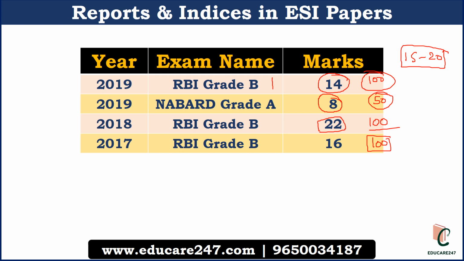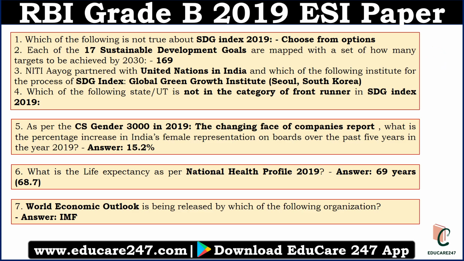Now we are going to discuss all the previous year questions of 2017, 18 and 19. You will get an idea of how and exactly what you have to prepare for reports and indices. First, we'll discuss all the questions related to reports and indices asked in the RBI Grade B 2019 ESI paper. In the ESI paper, either 2 marks or 1 mark questions will be asked. Total 35 2-mark questions will be there and total 31 1-mark questions will be there. So total marks is 100.